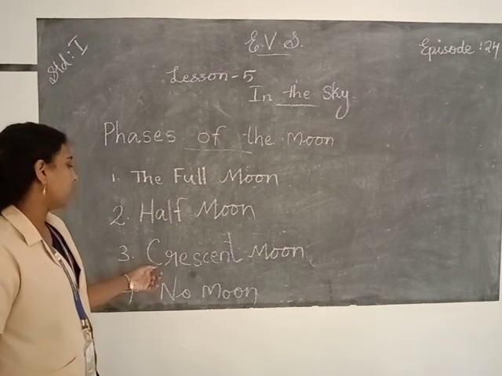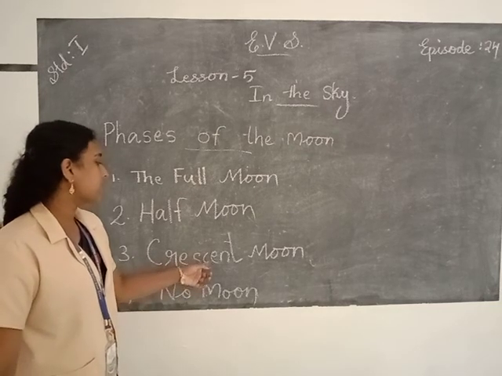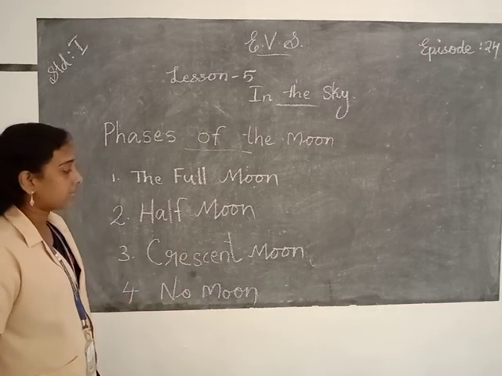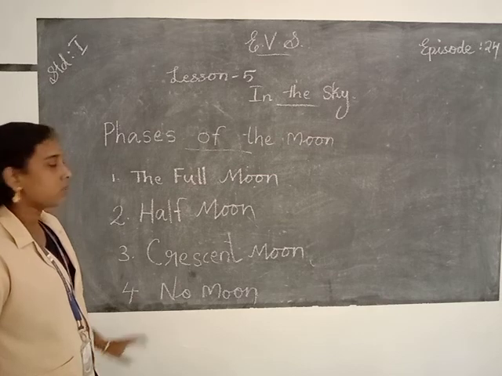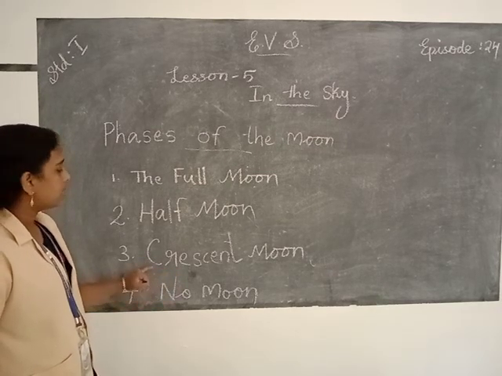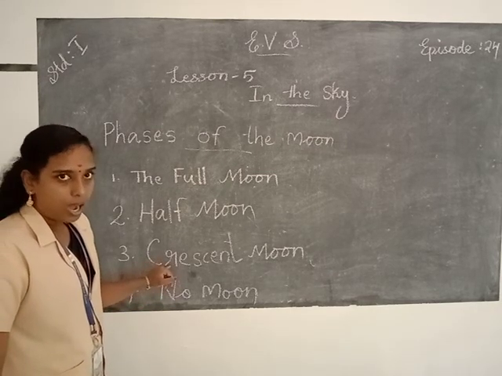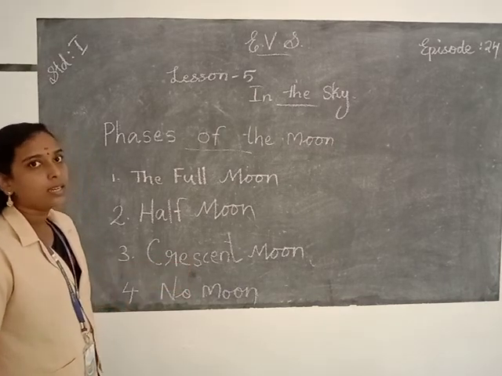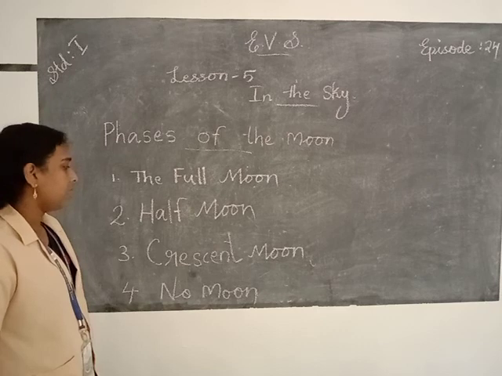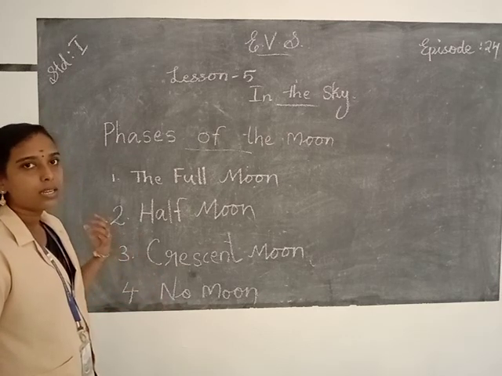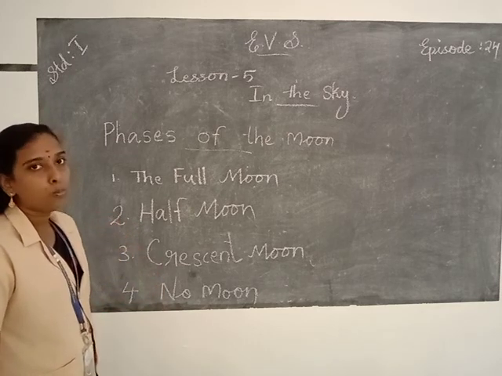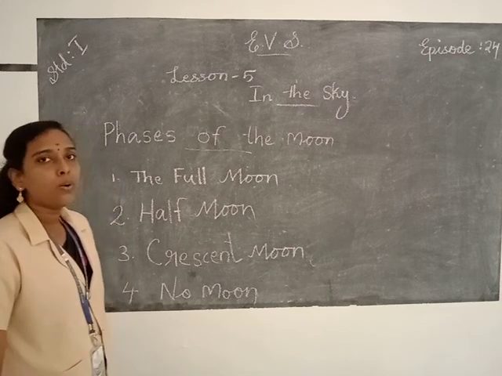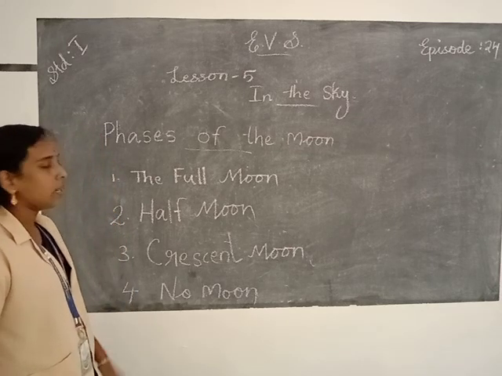Then crescent moon, C-R-E-S-C-E-N-T, crescent moon, M-O-O-N. So what is the spelling of the word crescent? C-R-E-S-C-E-N-T, crescent moon, M-O-O-N. Then no moon.